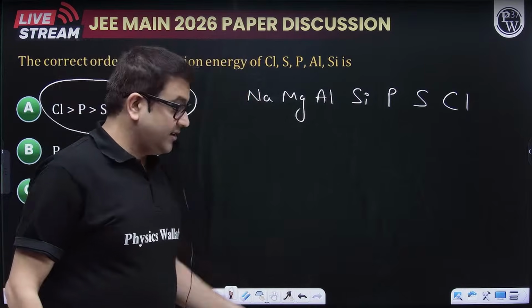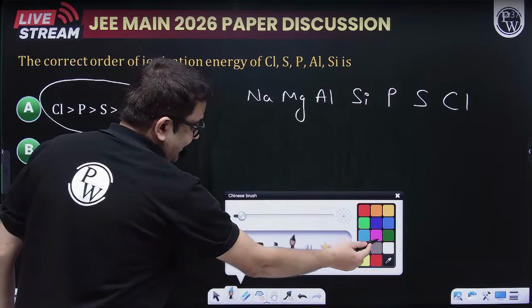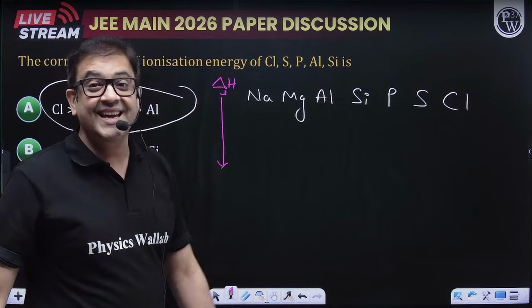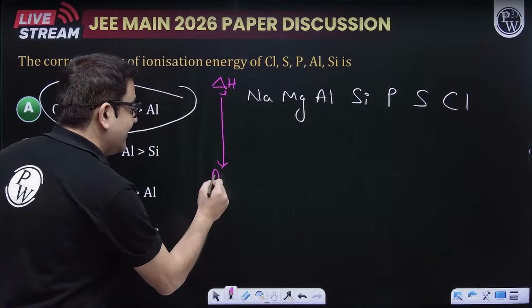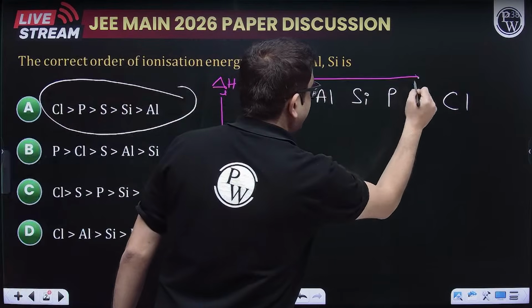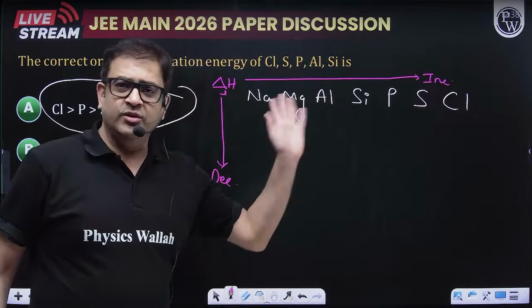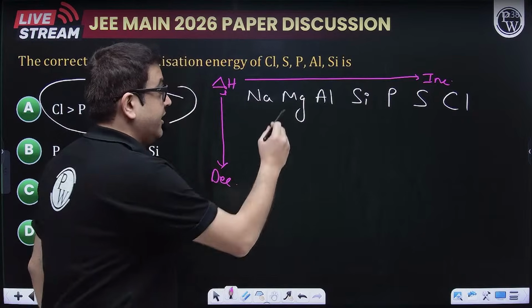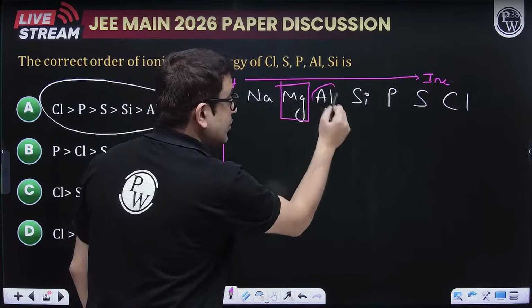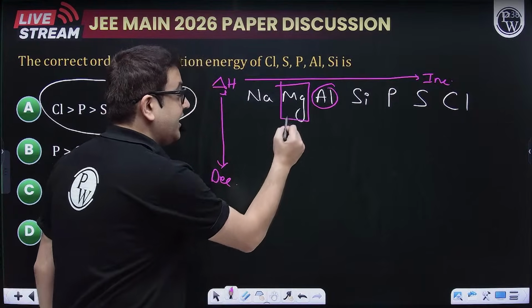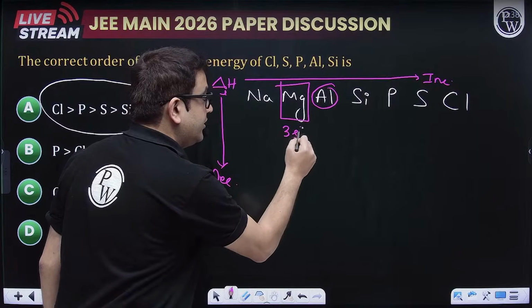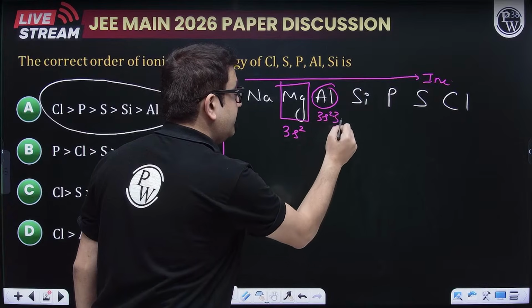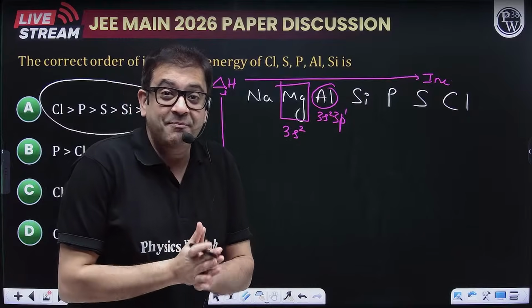So what is the general idea of ionization enthalpy, sir? It is very clear to us that because atomic size increases down the group, this value decreases, and along the period it should increase. Sir, we know this from class 9th actually. But there is an anomaly where magnesium and aluminium are interchanged. Why? Because magnesium has a stable electronic configuration of 3s2, while aluminium has a partial electronic configuration of 3s2 3p1. I hope we are on the same page with this.